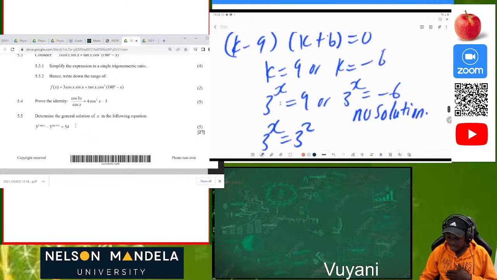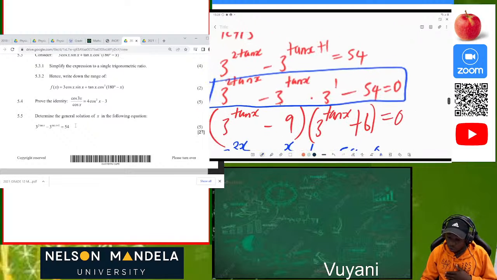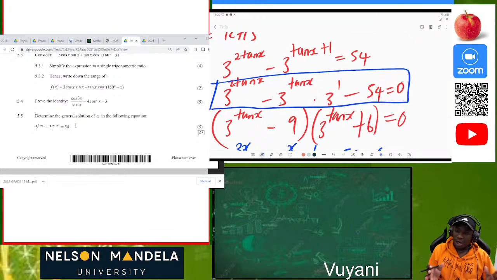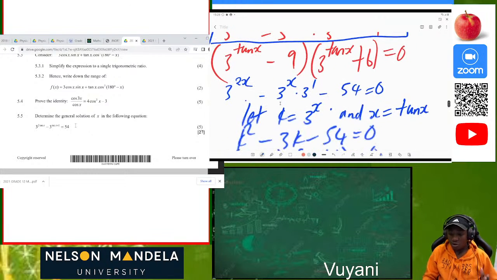So let me recap again. I tried to use this shorter method, but I figured I would not be giving you the full detail. When you break it down and treat tan x as x, you can see that this is an exponential equation. This is how we solve exponents. So we break them down. We have 3 to the power 2x minus 3 to the power x times 3 to the power 1 minus 54 equal to 0. Then after that, we applied our k method.